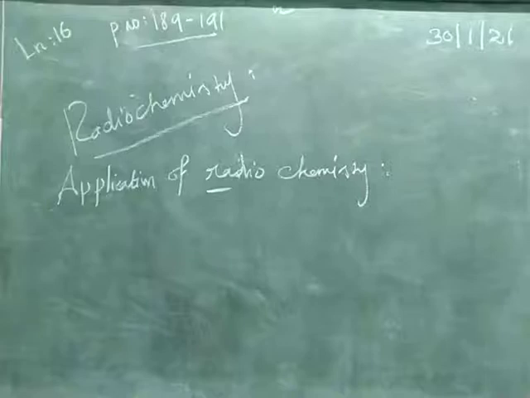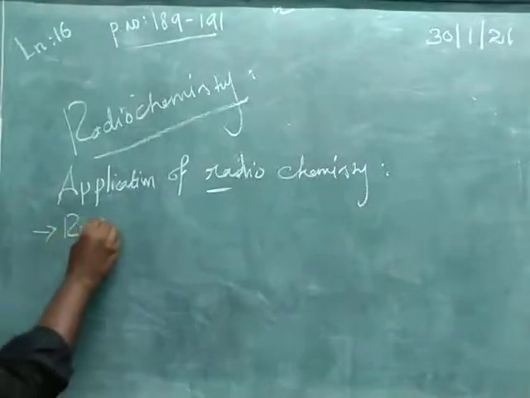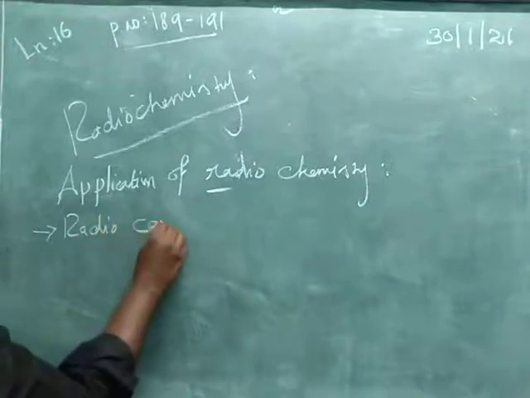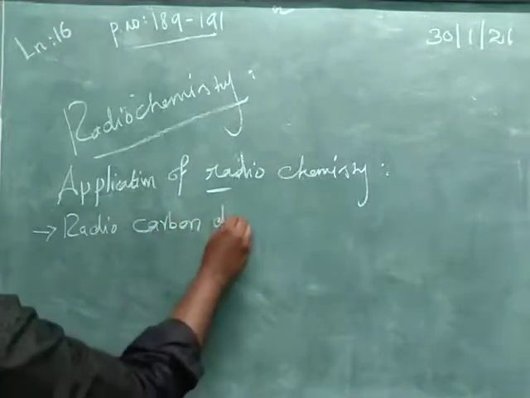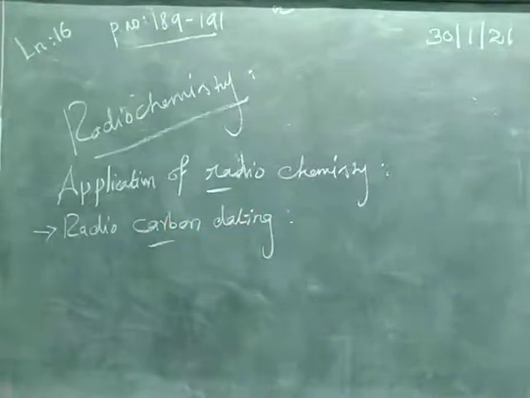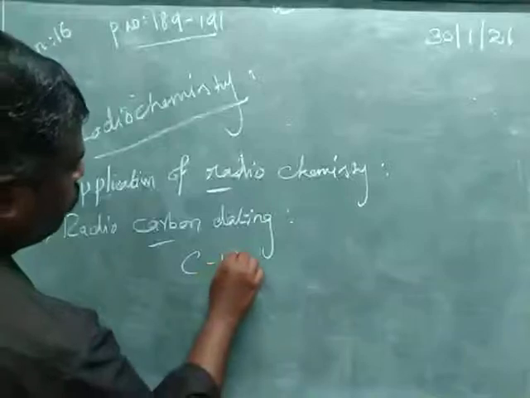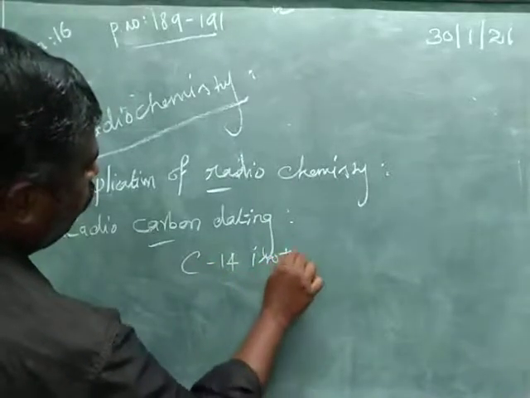Radiochemistry is widely used to find so many things. For example, radiocarbon dating. What is the meaning of radiocarbon dating? It is a method by which the age of fossil wood or animals is determined using the carbon-14 isotope.